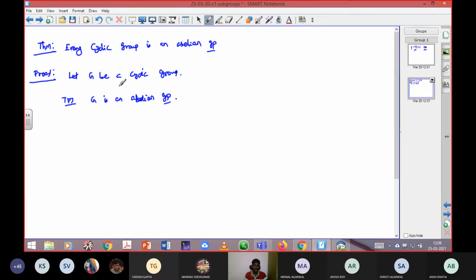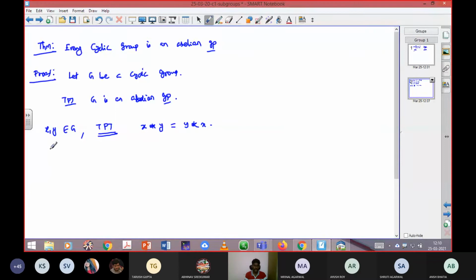Now we'll proceed with our assumption. Let G be a cyclic group. I'm going to consider two elements x, y belonging to G. Then what do I need to prove with respect to these assumptions? If x, y belong to G, I need to prove x star y equals y star x. That's it. That's what we need to prove.